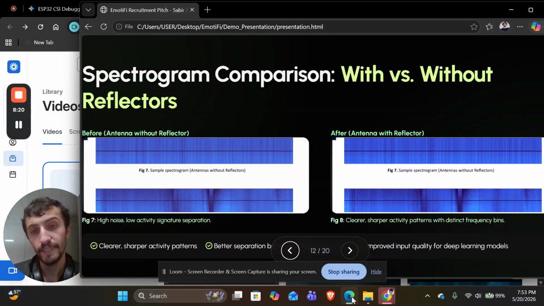Without reflectors, you can see that it is plain. There is no activity as clear as it is with reflectors, and you can see that there are darkish frequency bursts. Those are basically showing us the subcarriers, the frequencies, and the change in temporal features, how we are extracting features.